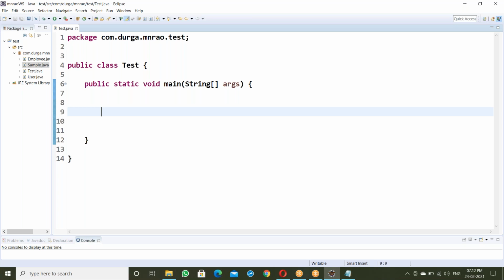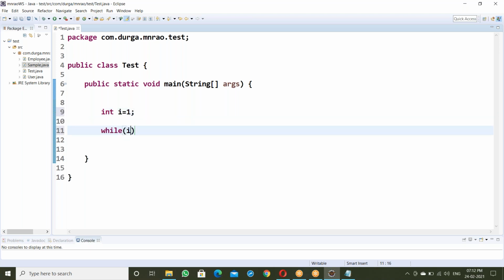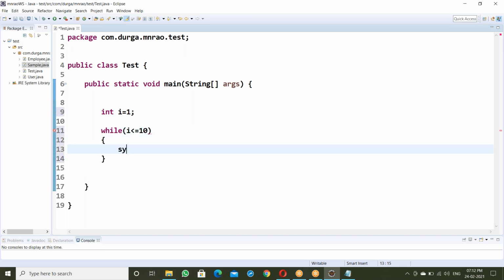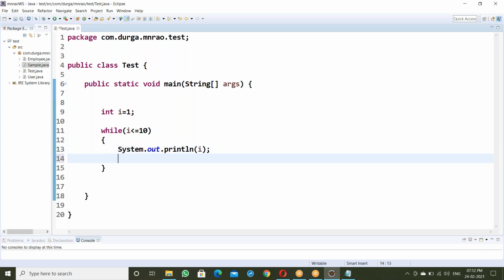See, int i is equal to 1. Start with 1. While i is less than or equal to 10, System.out.println(i), then i plus plus. This kind of program you should have seen in C language.